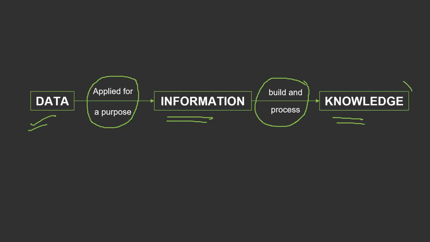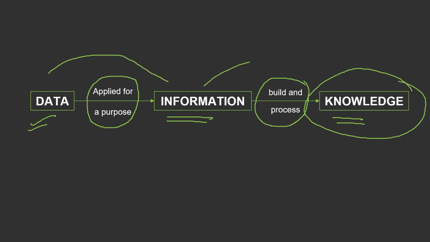And using this knowledge, we perform different tasks which were required when we took this data. So that's why all of this is very important. From data, we extract information, and from information, we extract the knowledge. And this knowledge is of utmost importance. That's why big companies are investing so much in data.